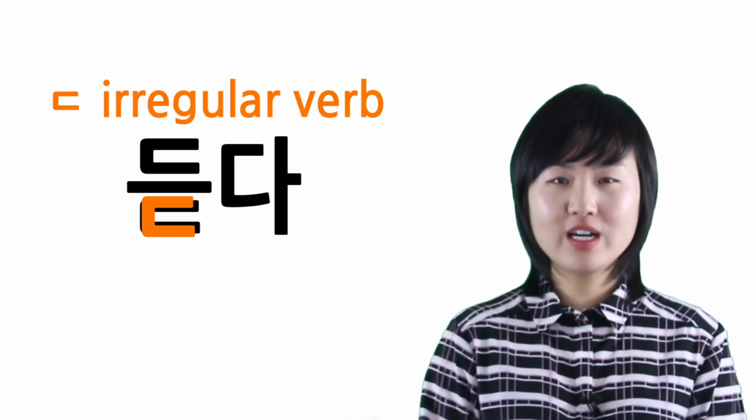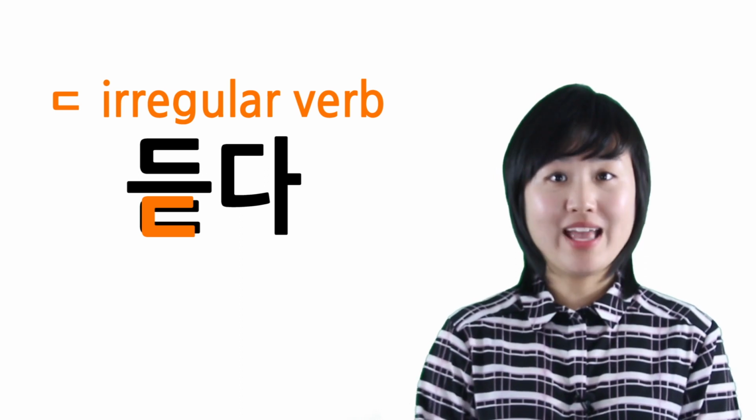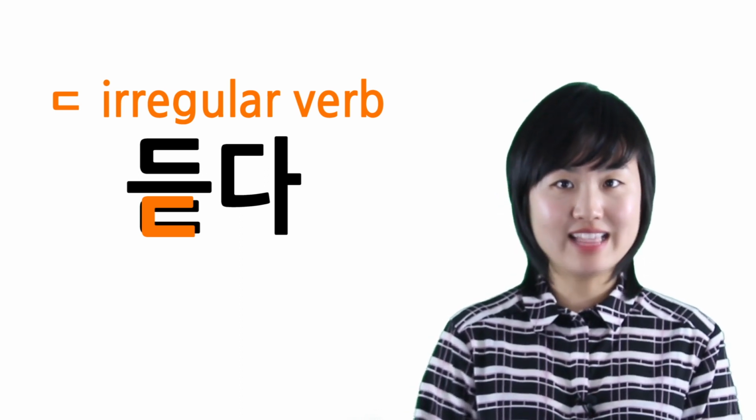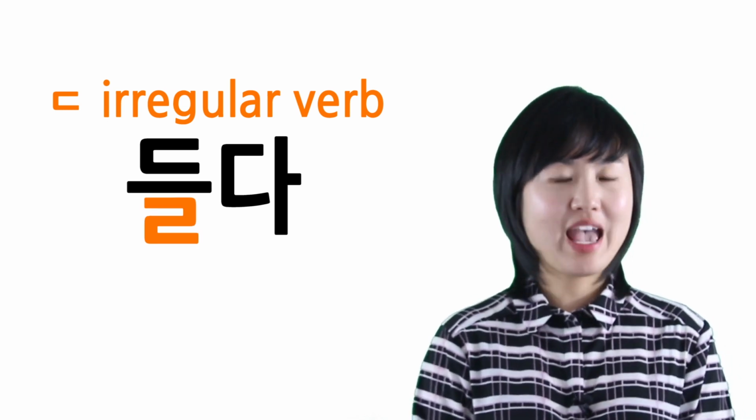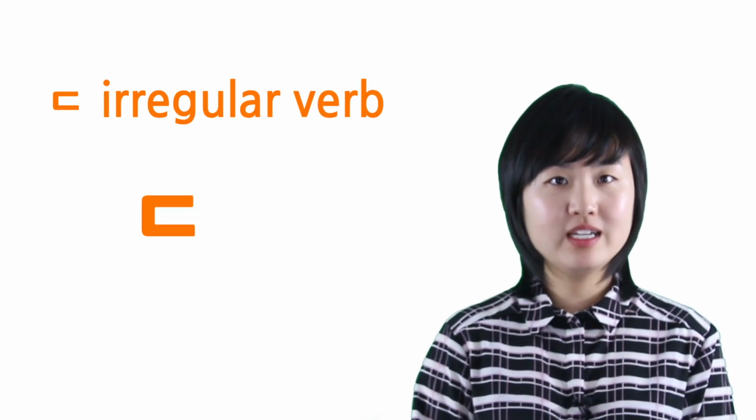Then let's conjugate the verb 듣다. 듣다 is a 디귿 irregular verb. For a 디귿 irregular verb, when 이응 comes in a next letter, 디귿 should be changed to 리을. Therefore, instead of 듣어요, it should be 들어요.